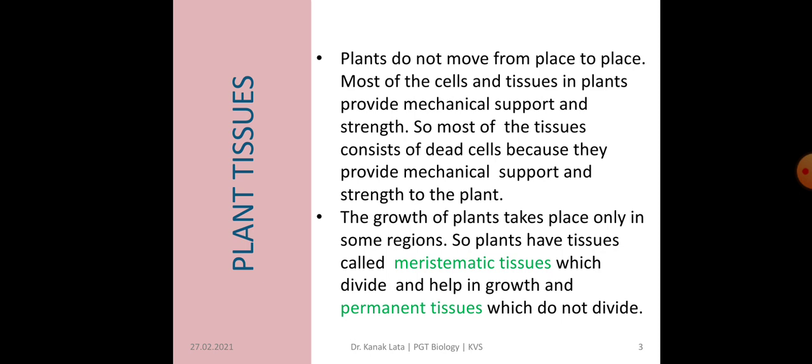The growth of a plant takes place only in some regions of the plant. So plants have tissues called meristematic tissues, which divide and help in growth, and also have permanent tissue which does not divide. So plant tissue is divided into two main types. One is the meristematic tissues, another is the permanent tissue.